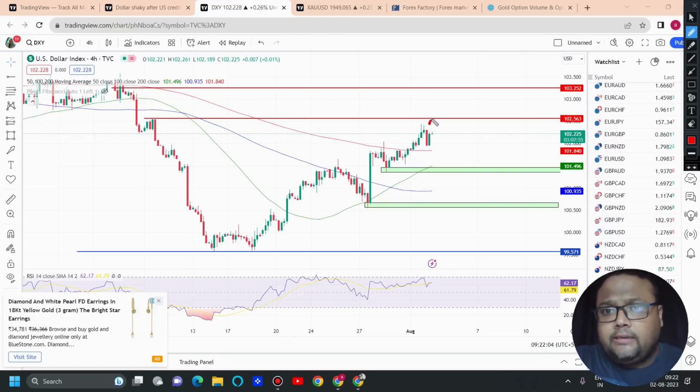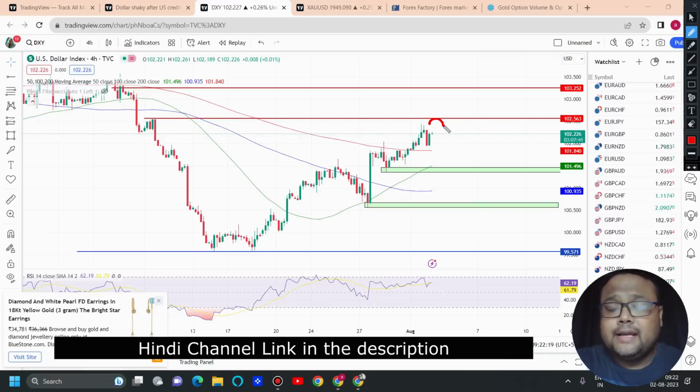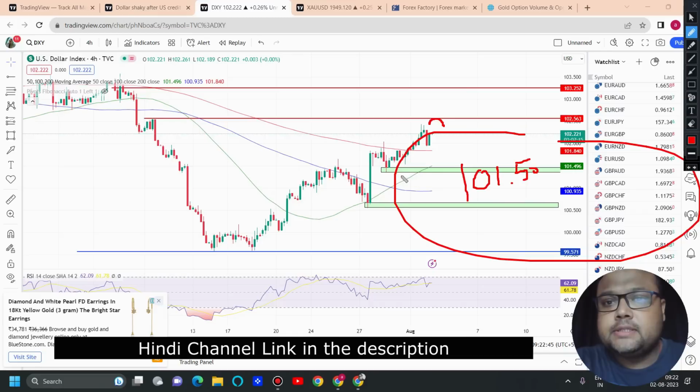If market reverses from here, just observe the size of the candle. If you see a big candle, then it will be clear to us that market is unable to cross it. But right now fundamentals are also not bringing dollar down. As a result, we can hope that dollar will break 102.50 also and head towards the 103 level. In case of a drop, the previous support of 101 is still very much valid, but before 101 we also have some support around 101.50, this level here. So in case during the day DXY drops, you can expect to take support around 101.50.